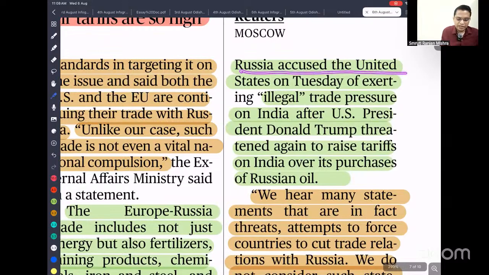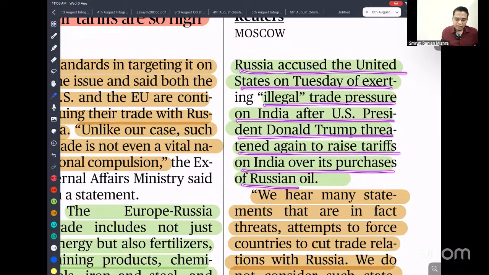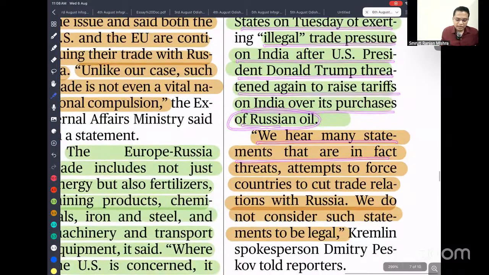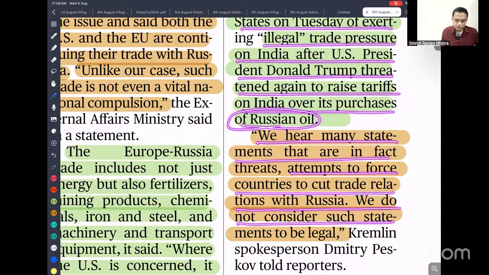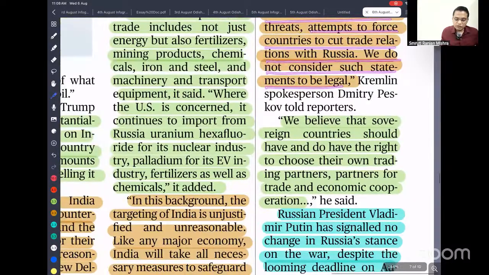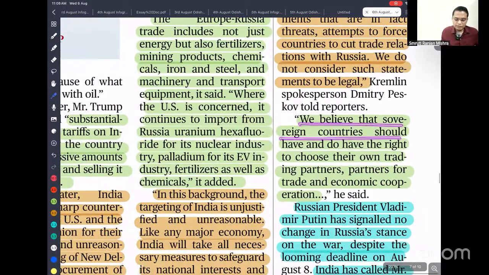Russia accused the United States on Thursday of exerting illegal trade pressure on India after US President Donald Trump again threatened a rise in the tariff on India over its purchase of Russian oil. We hear many statements that attempt to force countries to cut their trade relations with Russia. We do not consider such statements to be legal. We believe that sovereign countries should have the right to choose their own trading partners.